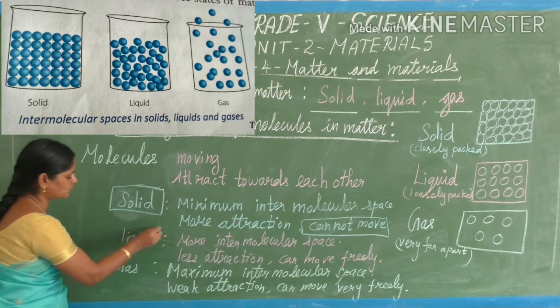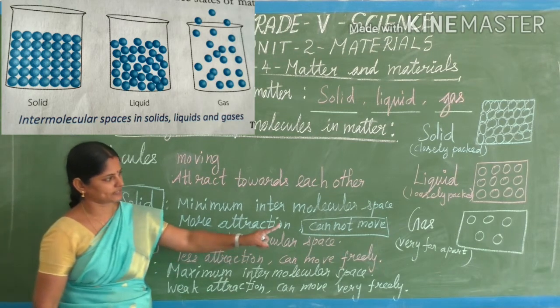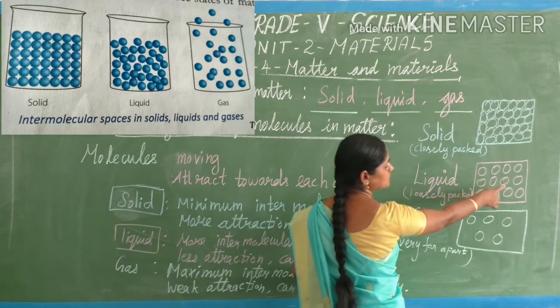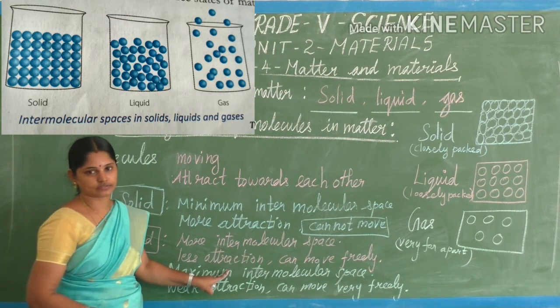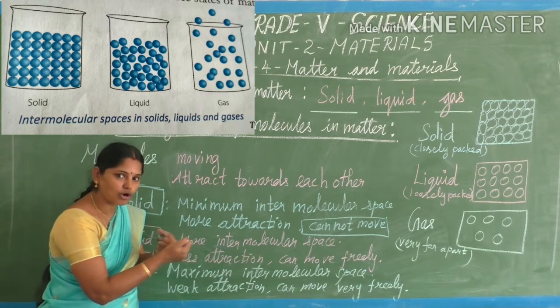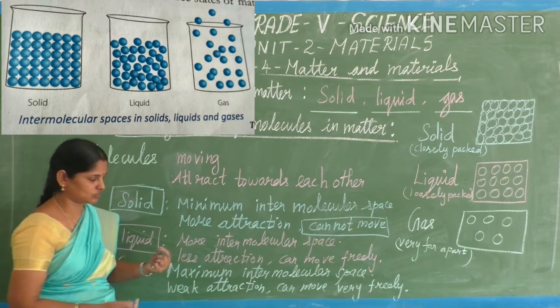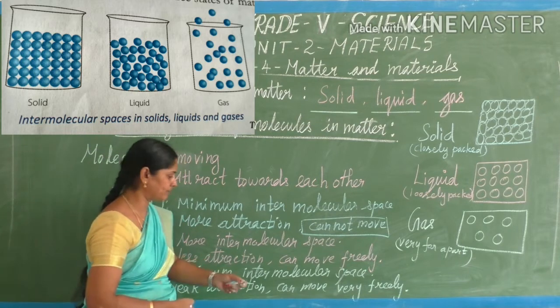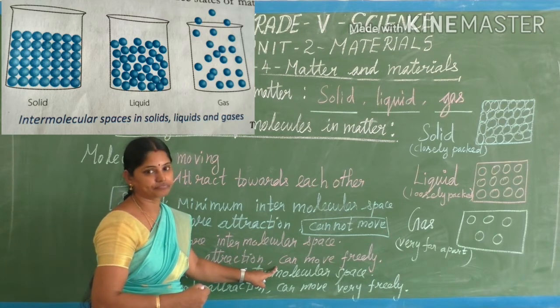Then coming to the next one, liquid. More intermolecular space, and less attraction. The attraction between the molecules is less compared to the solid. So molecules can move freely. Do you understand?